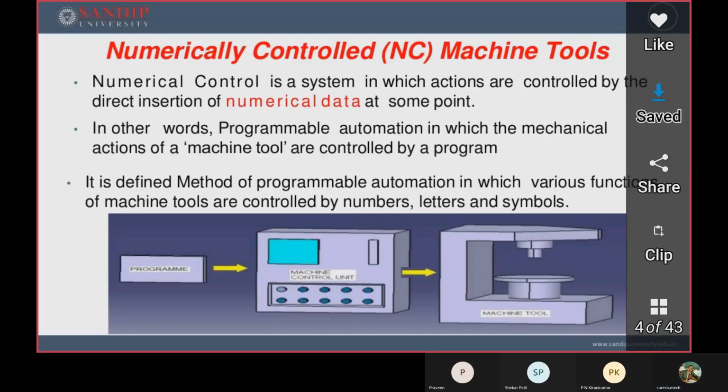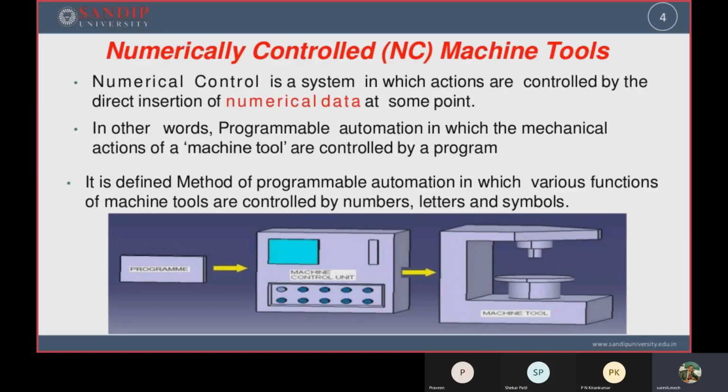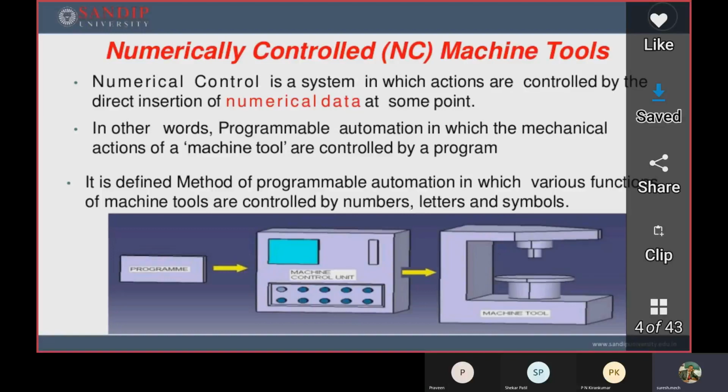Therefore, NC is defined as the method of programmable automation in which various functions of machine tools are controlled by numbers, letters, and symbols. If the program contains numbers, letters, and symbols, that data we call numerical data, and that data we are going to feed into the machine. That machine we call the NC machine.